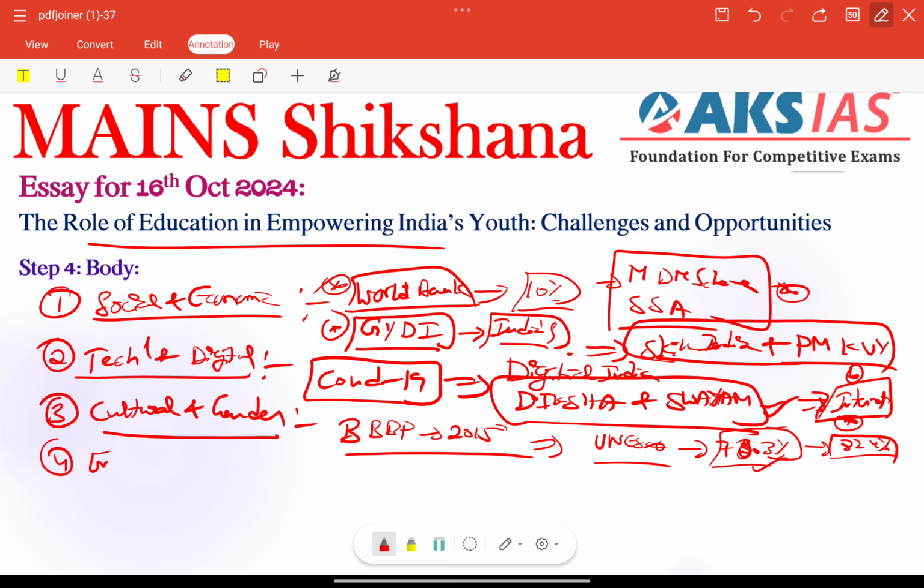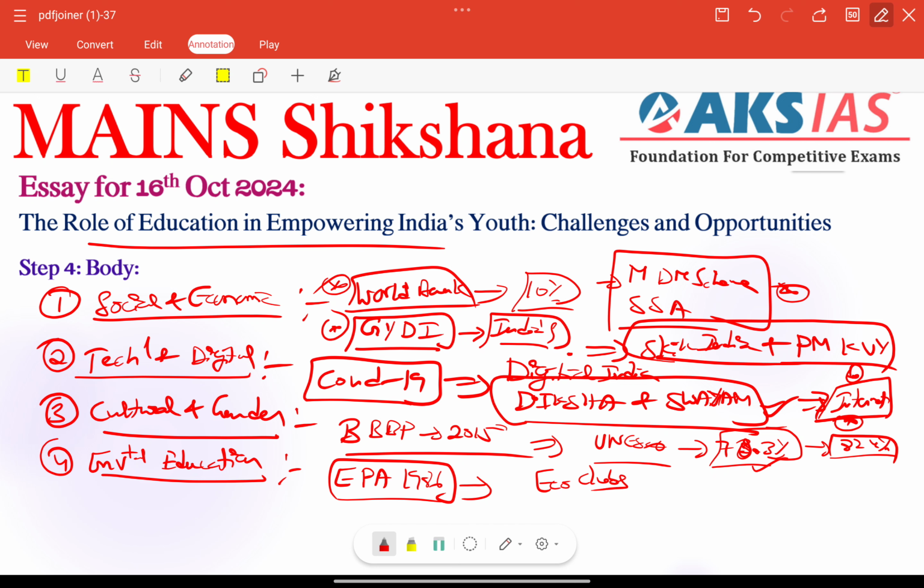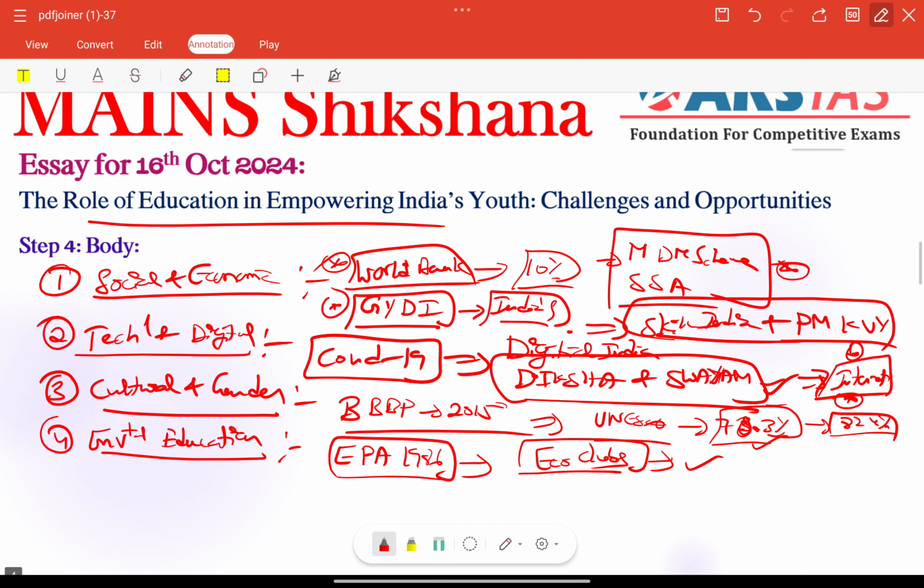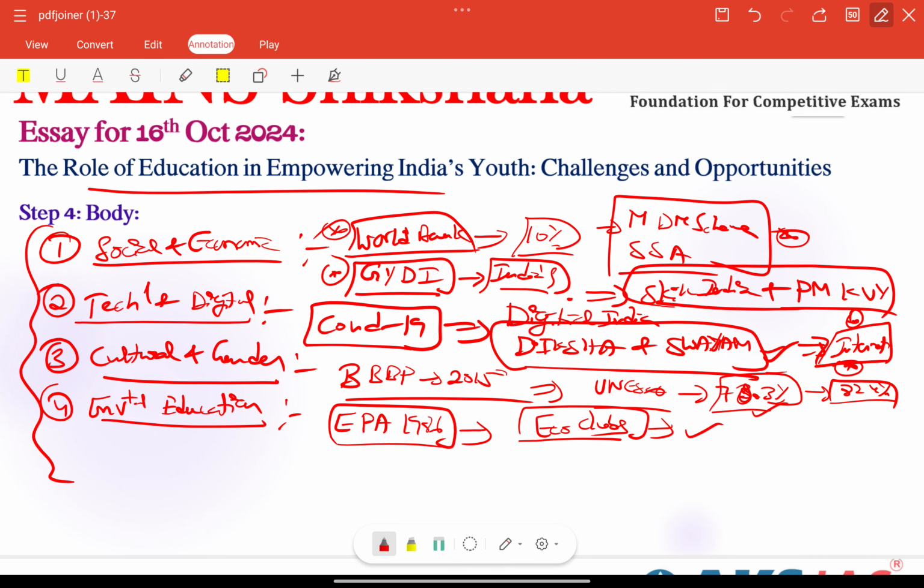Right. Next, we can add another dimension, that is environmental education. Very, very important regarding the recent progress, at the time of climate change and environmental degradation as of today. Environmental education is gaining importance, right? For example, we have the Environment Protection Act 1986 that mandates environmental studies in school curricula to promote sustainability, right? Already we have programs like eco clubs in schools, especially helping inculcate an understanding of the environment among students. So these types of issues need to be included in the body part, especially regarding the connection of every dimension.